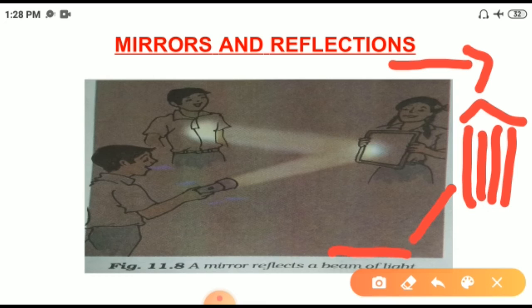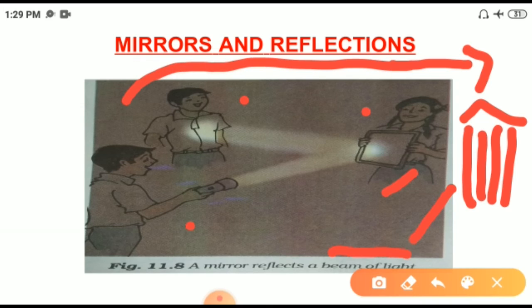Let us discuss one activity here. For example, here 3 members are there. These 3 members are friends. This activity should be done at night, or in a dark room. Ask one of your friends to hold a mirror in her hand in one corner of the room. This is one corner of the room. In this room, stand at another corner with a torch in your hand.